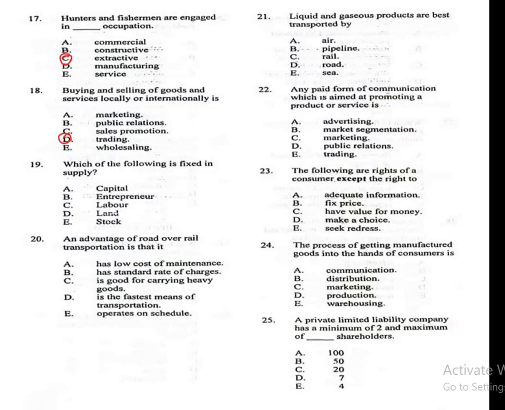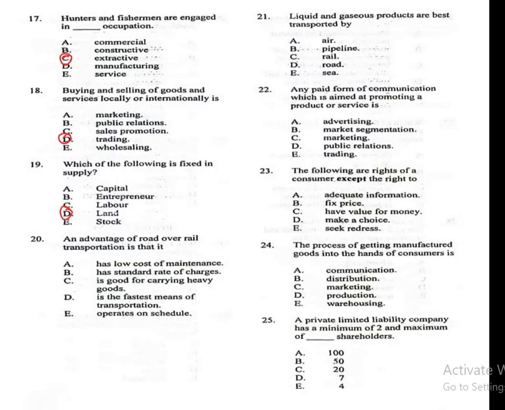Question 19. Which of the following is fixed in supply? A. Capital, B. Entrepreneur, C. Labor, D. Land, E. Stock. The correct answer is D. Land.